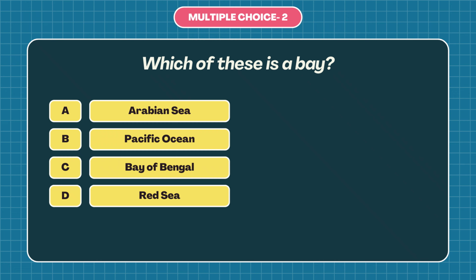Question number 2. Which of these is a bay? A. Arabian Sea, B. Pacific Ocean, C. Bay of Bengal, or D. Red Sea? The answer is C. Bay of Bengal. The Bay of Bengal is called a bay because it is a part of the ocean that is partly surrounded by land, and it is connected to the Indian Ocean.